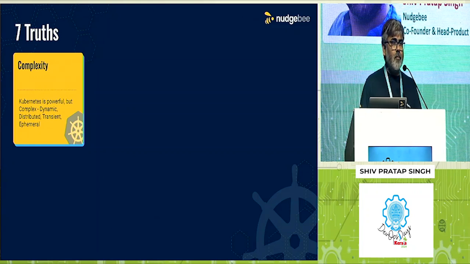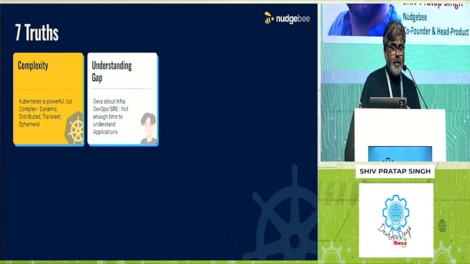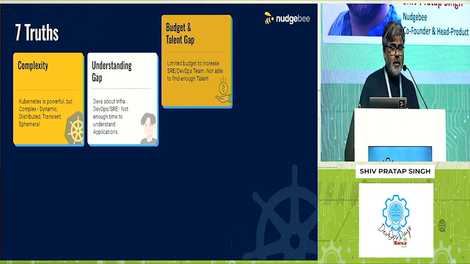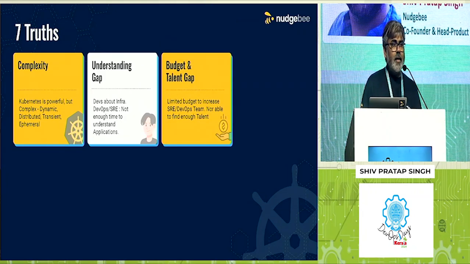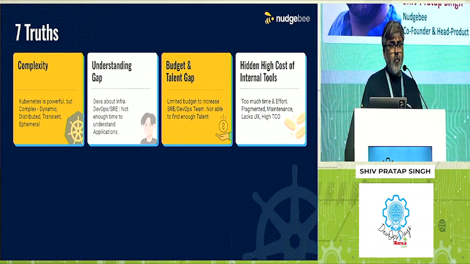Generally, infrastructure is complex. Running Kubernetes applications is very complex, even though it feels like you are just deploying a YAML. That is the first experience you get, but once you start managing it, you realize how complicated it can be. There's always an understanding gap between the DevOps team and the application team: what their requirements are versus what the DevOps or SRE team can offer. There is a budget challenge which is always there. Overall, there is always a hidden cost for managing an internal tool, because you need to figure out a lot of different tools in terms of compliances, upgrades, et cetera. Then you need to set up a team that manages those tools.